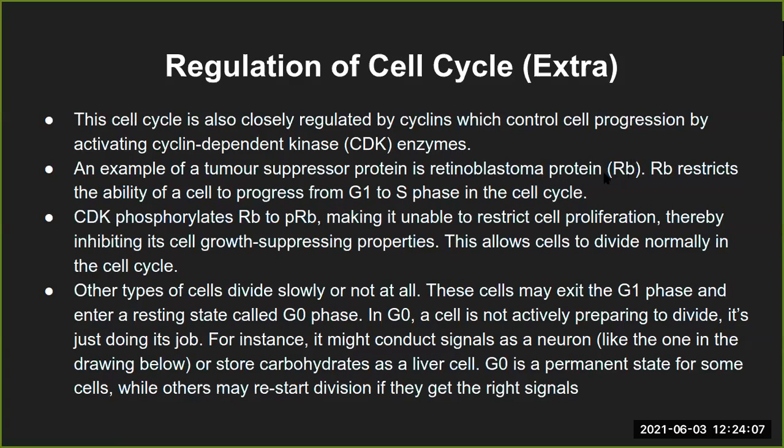retinoblastoma protein. In short, it is called RB protein. It has the same function. Again, like I said, I will not go into details of this. If you want to read, you can read through it later. But just to let you know, these are the three that I have mentioned, there are several such checkpoints or regulator proteins which control the cell cycle.